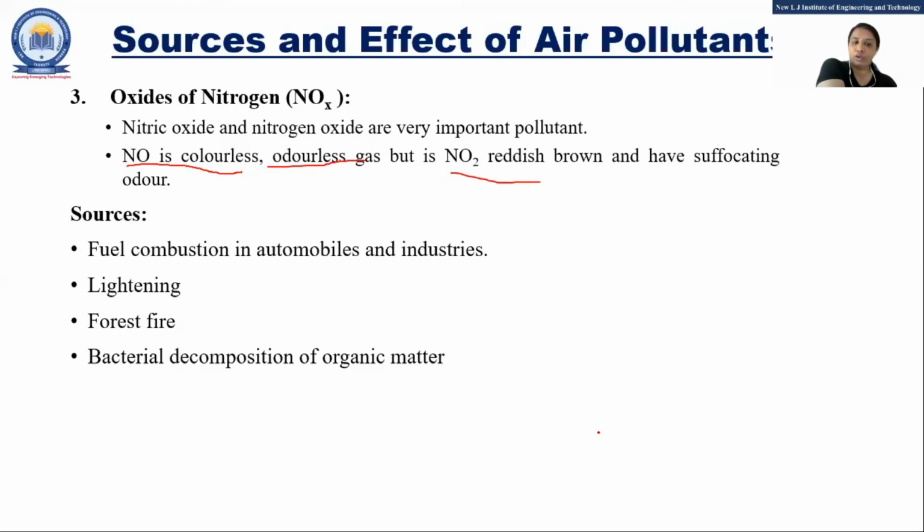So that is NO and NO2. What are the sources? Fuel combustion in automobiles and industry, lightning, forest fire, and bacterial decomposition of organic matter. As we have seen, they use dissolved oxygen, so bacterial decomposition of organic matter also generates NO, right?